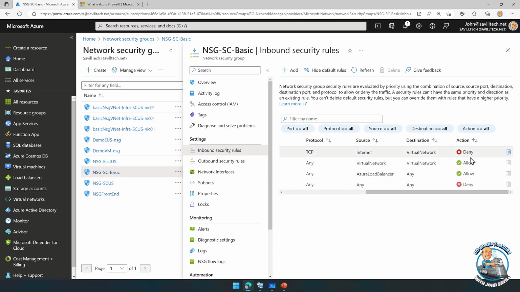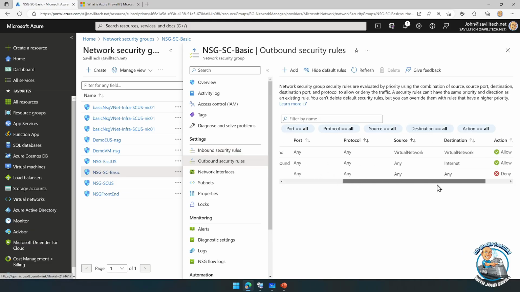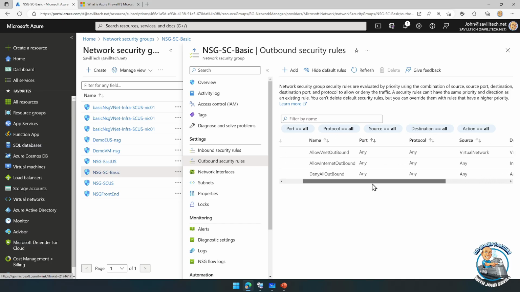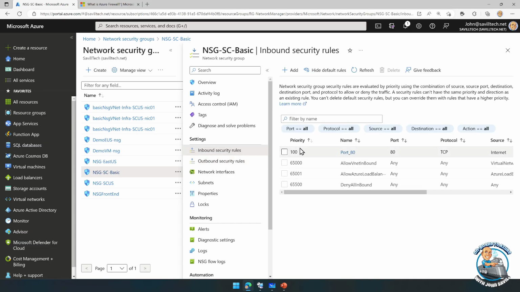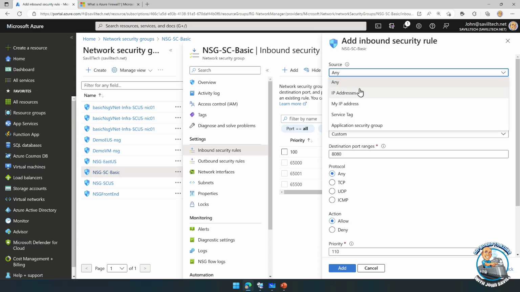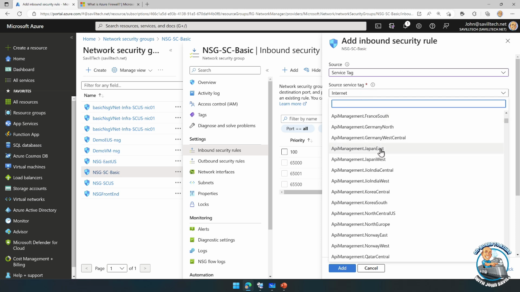So we can see these actions, allow and deny. Outbound, anything can talk to the virtual network, anything can talk outbound to the internet, everything else is denied. But then I can add my own rules. And when I add my rule, I have my source, so it can be IP addresses, a service tag. And again, there are service tags for all these different types of services, and it can be just the IPs in a certain region for that service. So there's a lot of different breakdowns I can do for that.